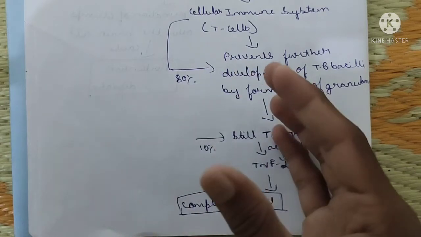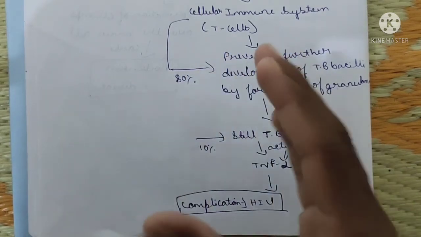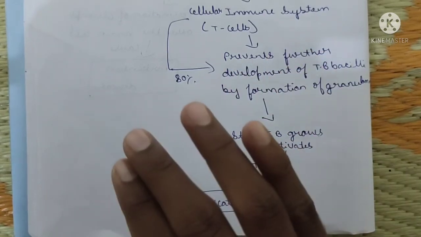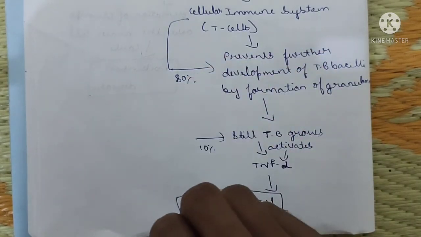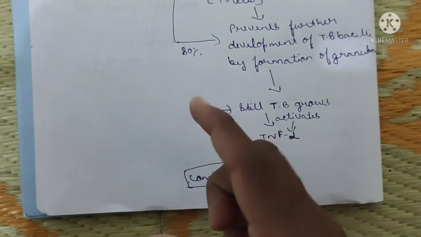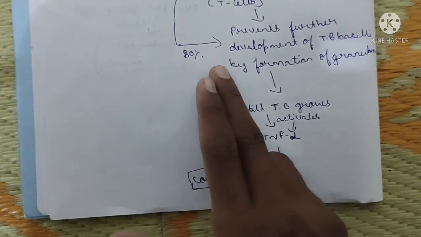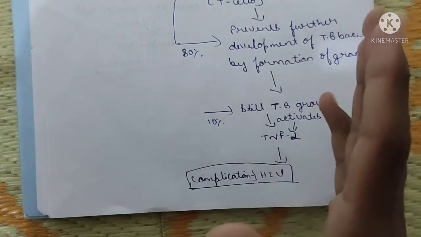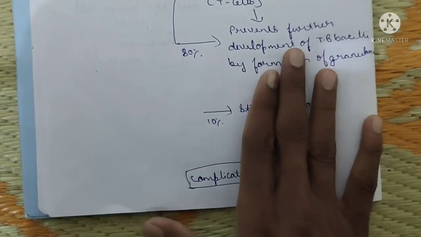This granuloma is nothing but the deposition of the T cells. Due to that deposition of the T cells over that granuloma, they will defend against the TB. This is in 80% of cases, where the disease gets vanished. In 80% of cases, this infectious disease is cleared.